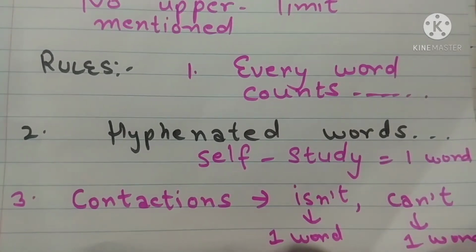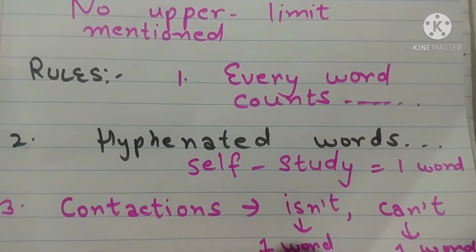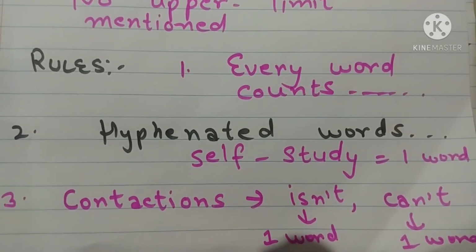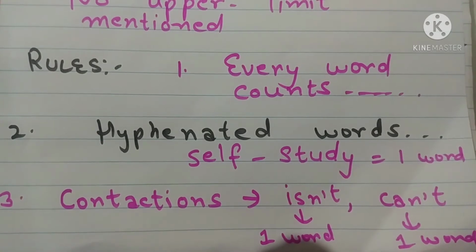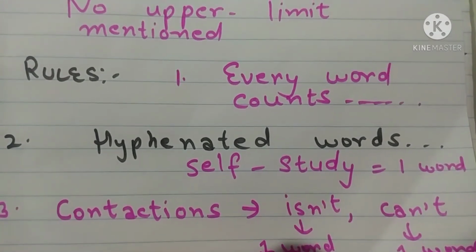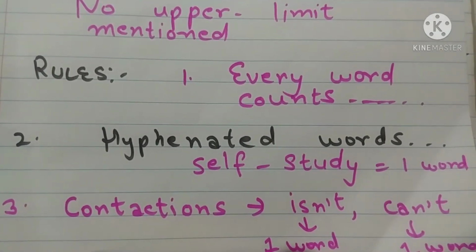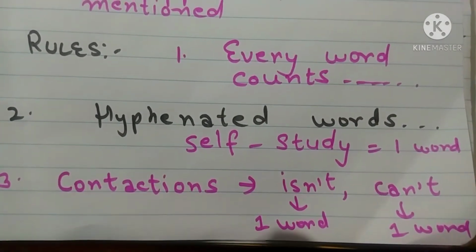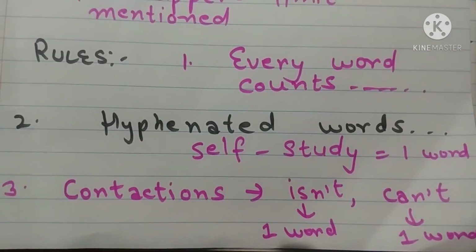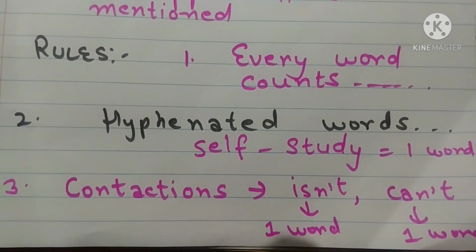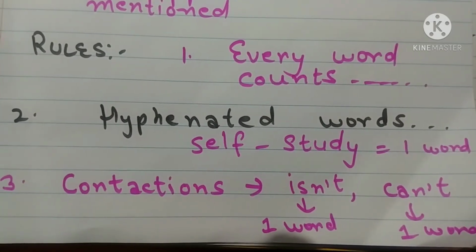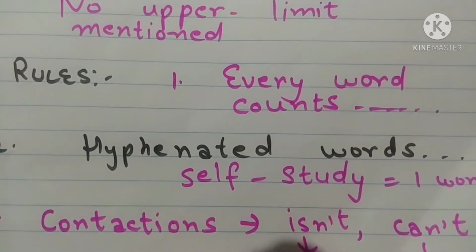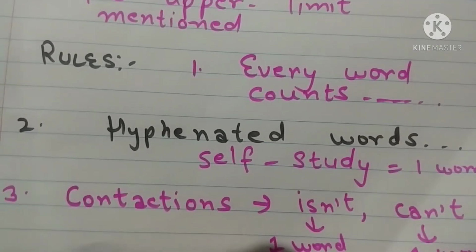So let's start. First thing I would like to mention is every word in your writing answer, whether it is essay or whether it is graph answer, every word counts, whether it is a small word or a long word. So first rule is every word counts. Second thing is hyphenated words. For example, I have written here the example self-study. So there is a hyphen in between two words, self and study. So it will be counted as one word. All the hyphenated words are counted as one word in your IELTS writing.